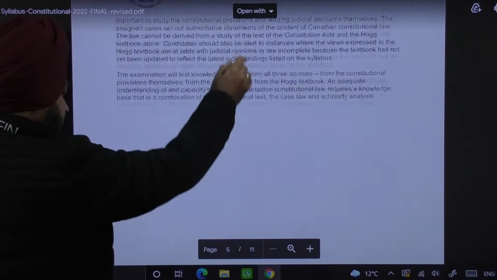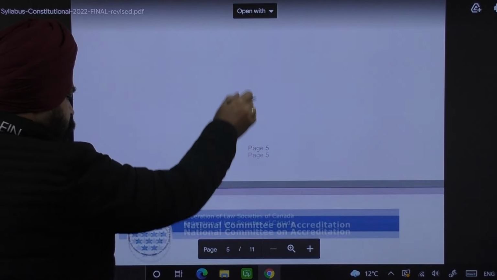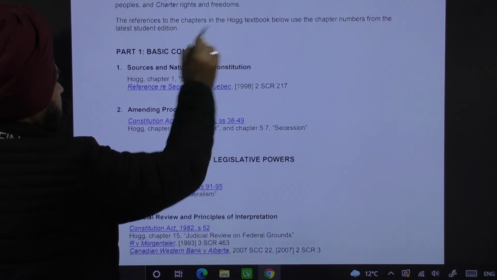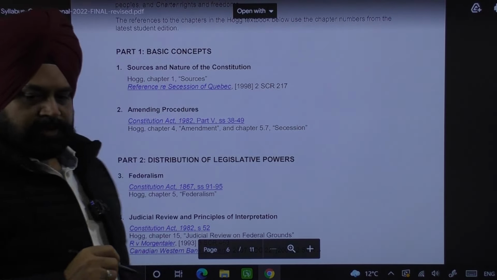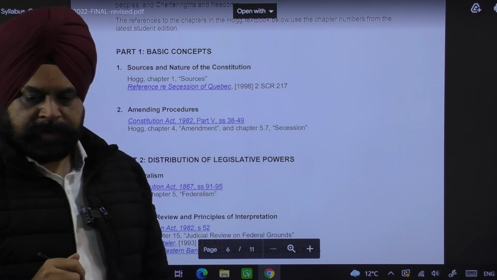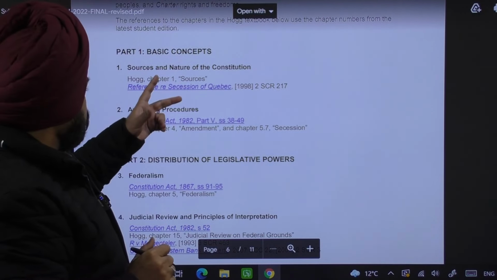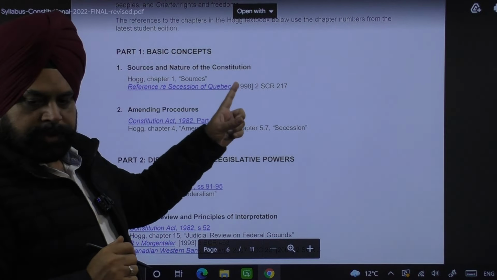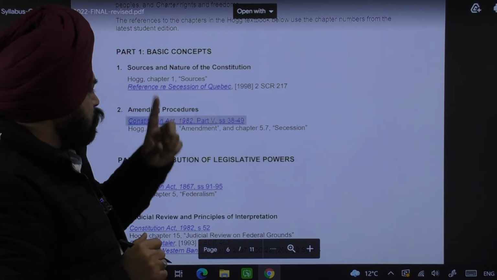Then topics to be covered and required readings. So this is the first part. It is basic concepts. Basic concepts covers two chapters: sources and nature of the Constitution, and second is the amending procedure.